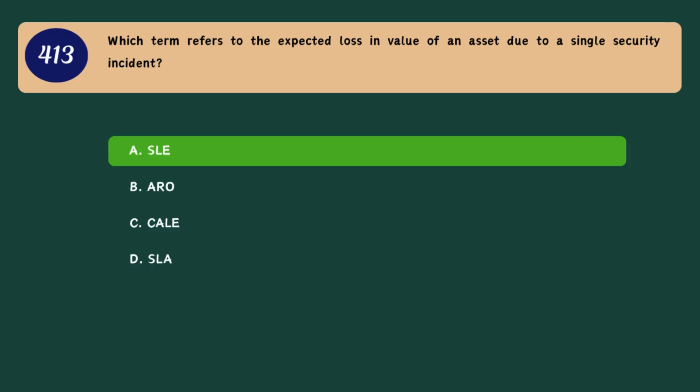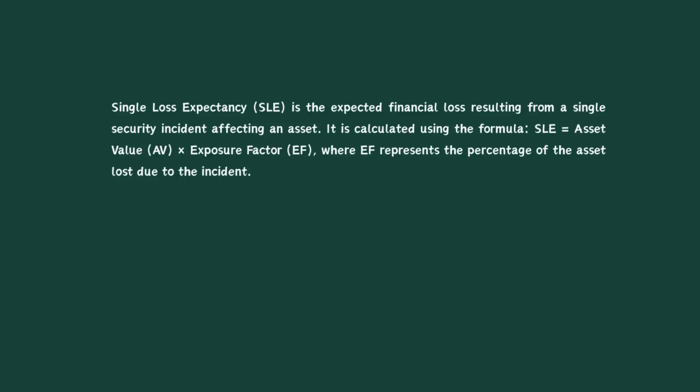A. SLE. Single loss expectancy is the expected financial loss resulting from a single security incident affecting an asset. It is calculated using the formula SLE equals asset value, AV, times exposure factor, EF, where EF represents the percentage of the asset lost due to the incident.